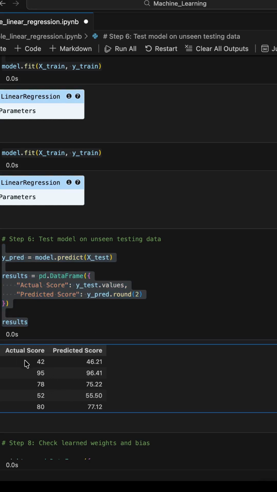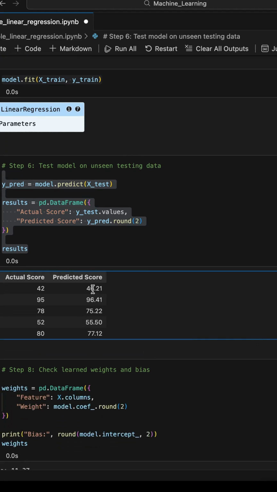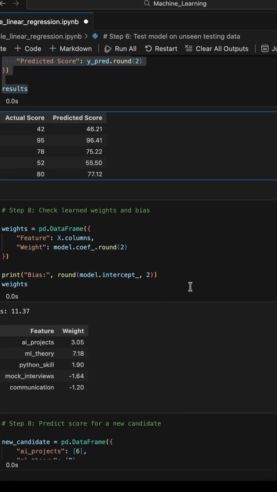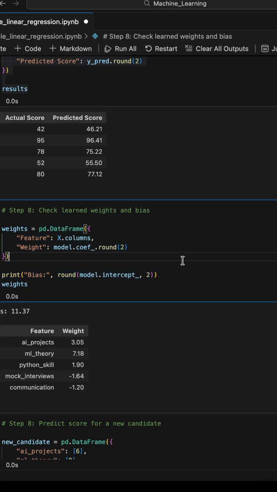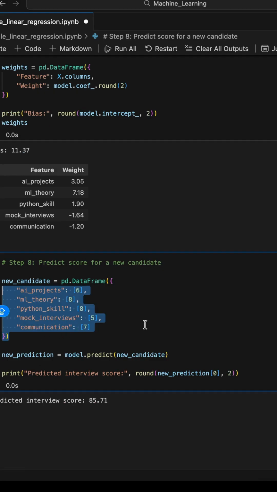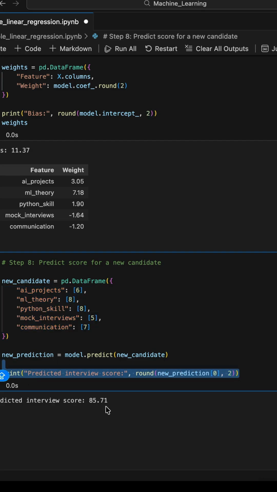And here are the results. As you can see, the actual score and the predicted score. So this prediction is made by the machine learning algorithm after getting trained on that 80% data. And this is how it's performing. Now let's also check the weights and bias we have learned with that training. And then finally, let's check it on a new candidate: AI projects 6, ML theory 8, Python skill 8, mock interviews 5, communication 7. Now let's check what the prediction is going to be. His interview score is going to be 85.71.